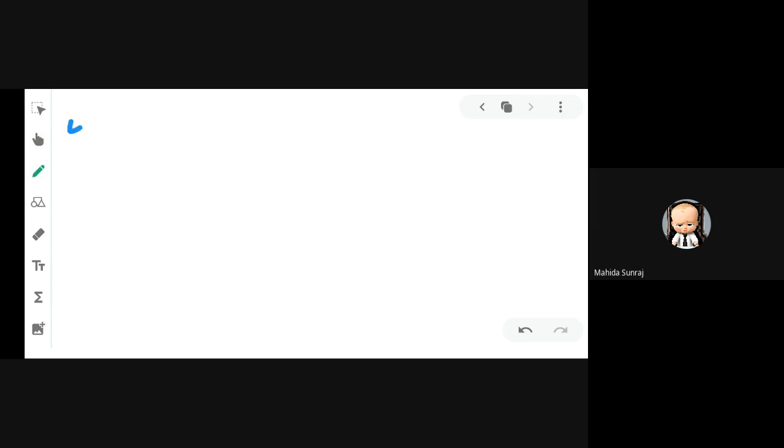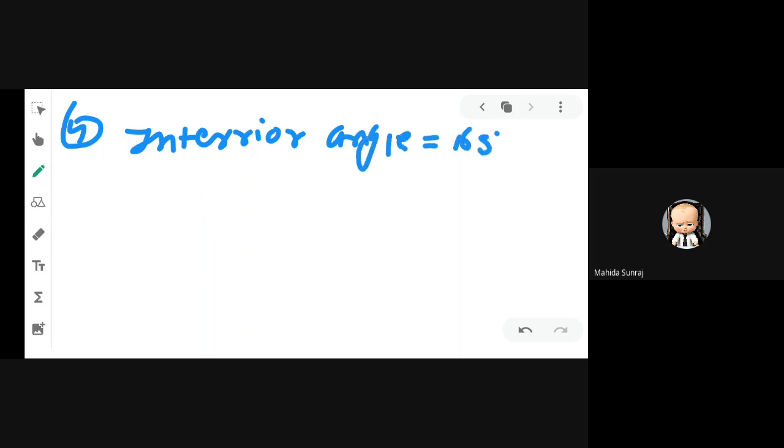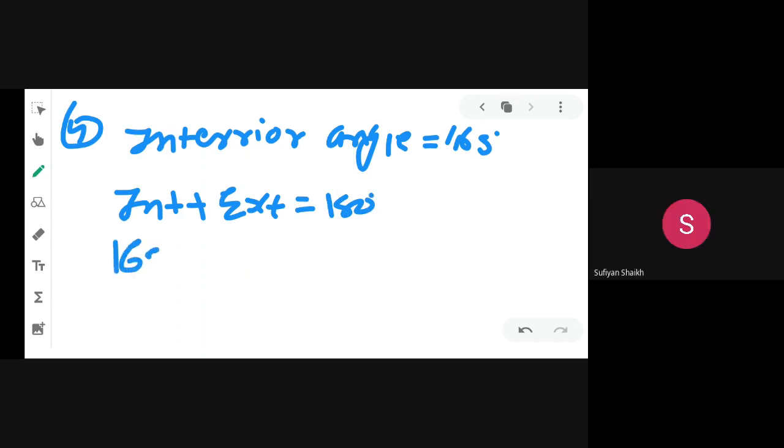Interior angle is equal to 165 degrees. But we know that interior angle plus exterior angle is equal to 180 degrees because they make a linear pair. So 165 degrees plus exterior angle.